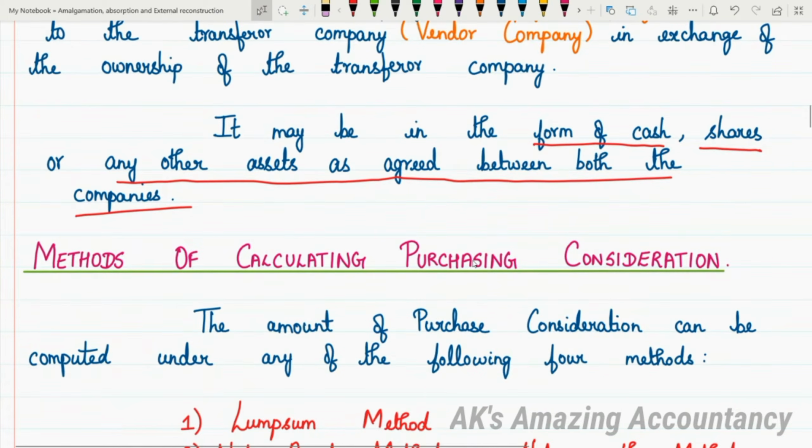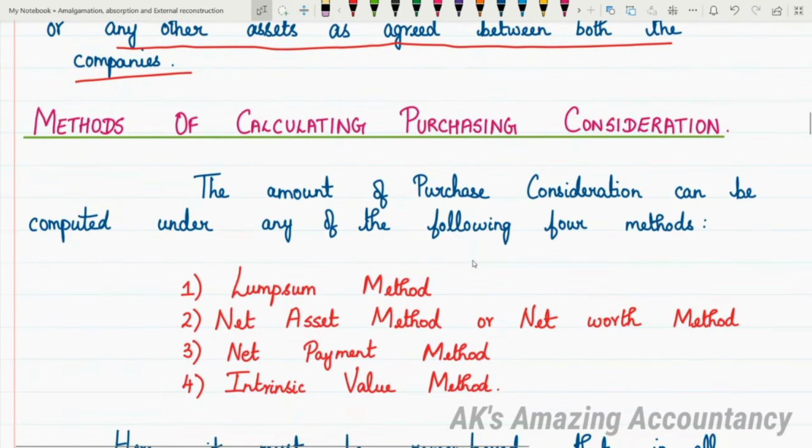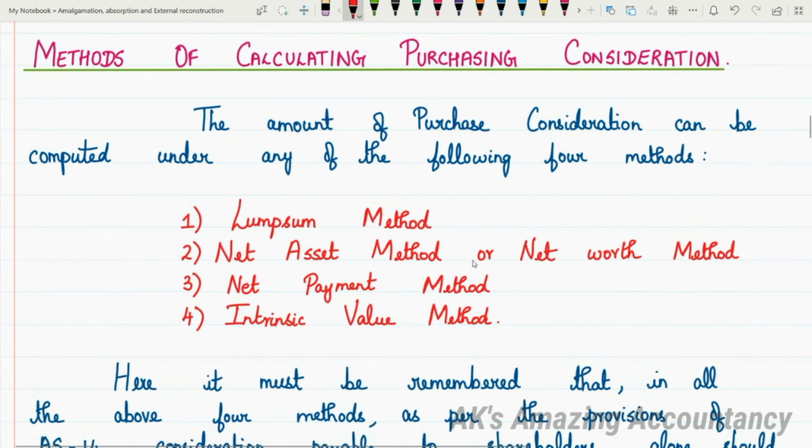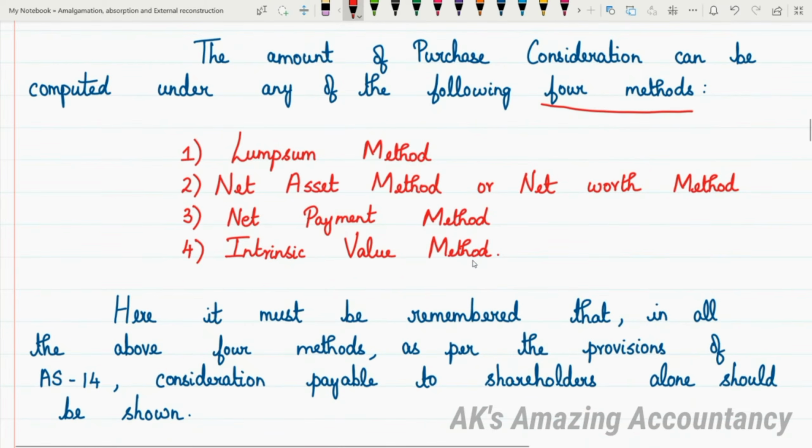The amount of purchase consideration may be calculated under any of the following four methods. So we have four different methods for calculating purchase consideration. And what are they? The first one is lump sum method. The next one we have is net asset method or net worth method. The third one we have is net payment method. And the fourth one we have is intrinsic value method. So what are the four methods we have? Number one, lump sum method. Number two, net asset method or net worth method. Number three, net payment method. Number four, intrinsic value method.